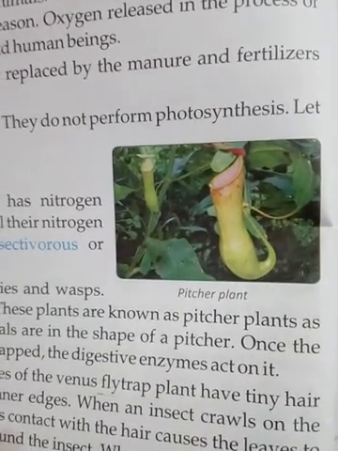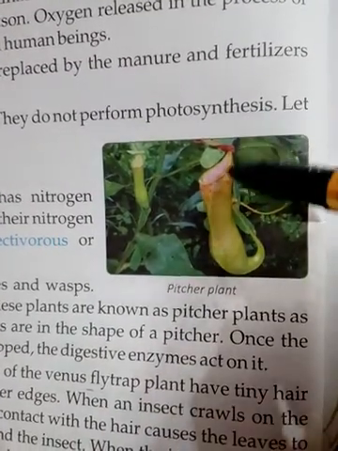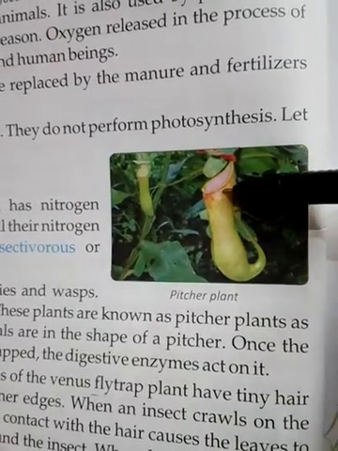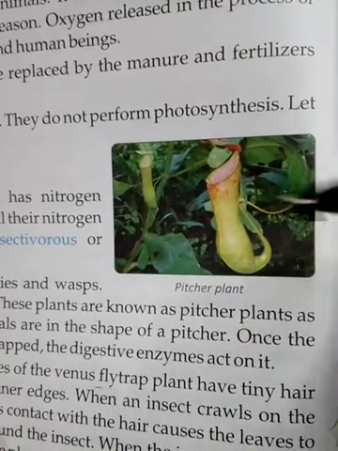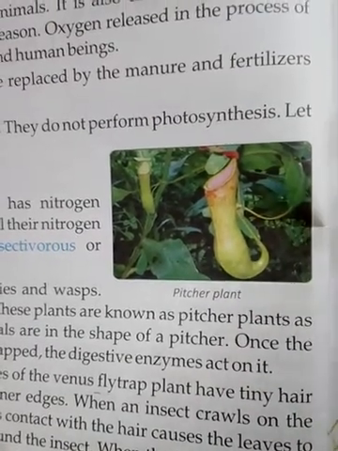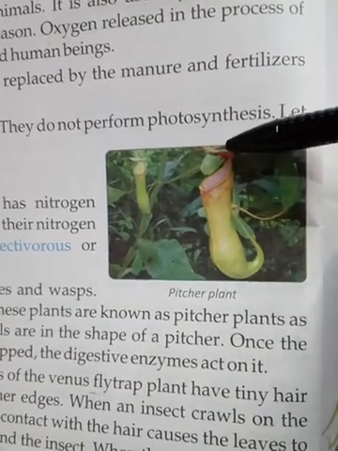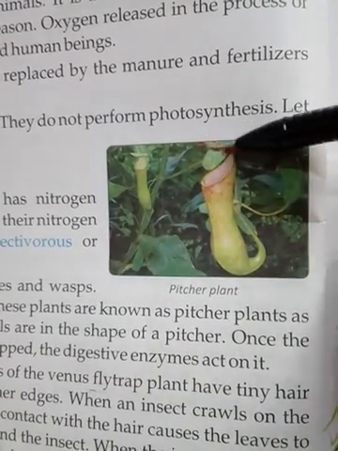How do they eat? This pitcher plant has a petal just like a pitcher, cup shaped, which is filled with juice. That juice is called enzyme, and this enzyme is a kind of digestive juice. When any wasp or fly is trapped inside it, there is a lid present here.